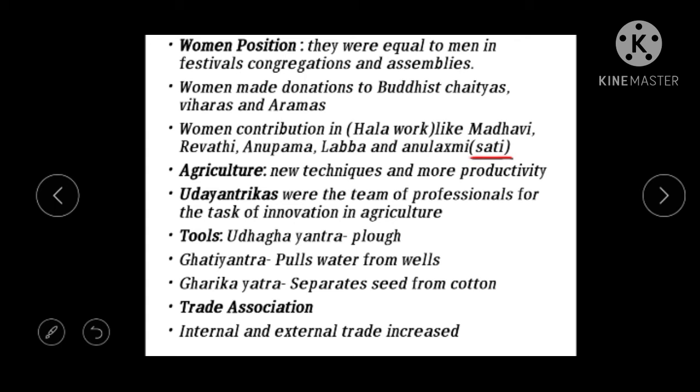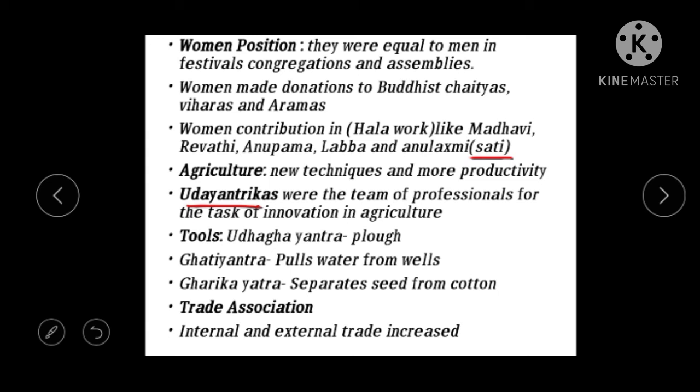Agriculture was developing, and they were using new techniques to improve the productivity of agriculture. There is a term known as Udayantrikas. What is the term Udayantrikas? This means a team of professionals who were appointed to do the task of innovation in agriculture. Their task was to give innovative ideas to increase the productivity of agriculture at that time.